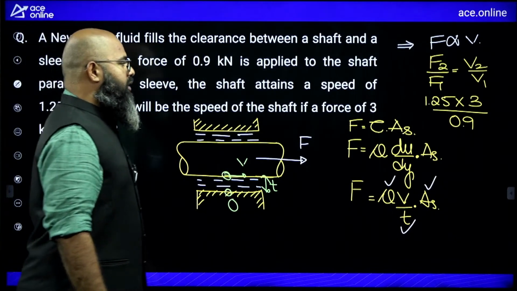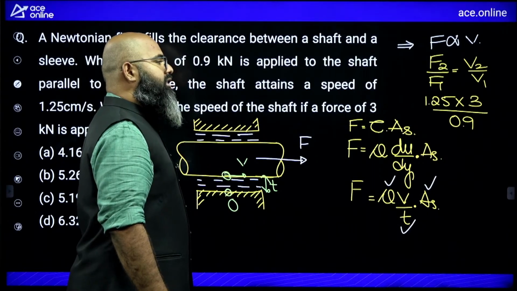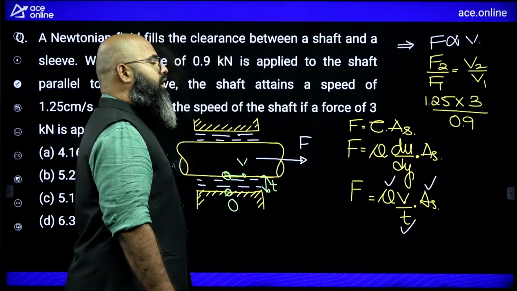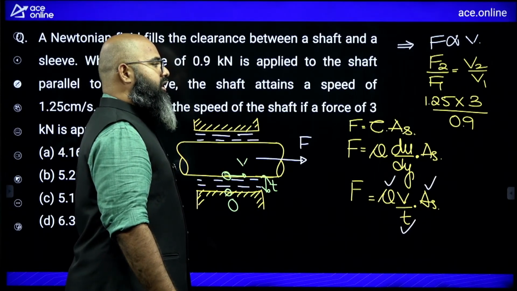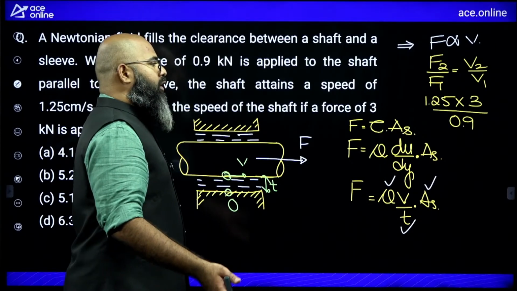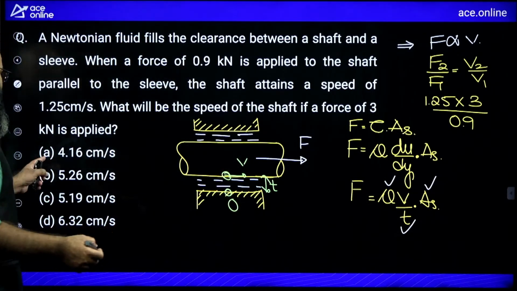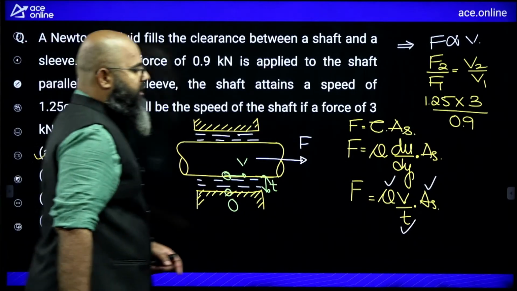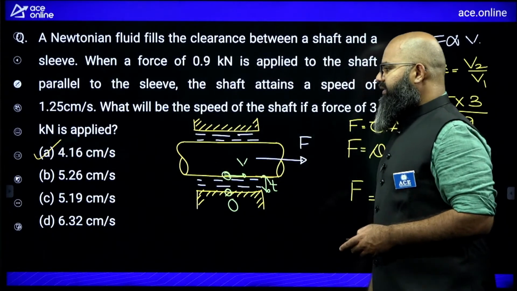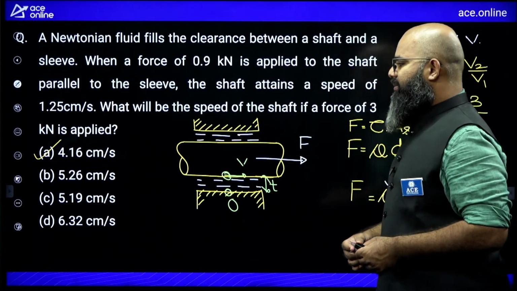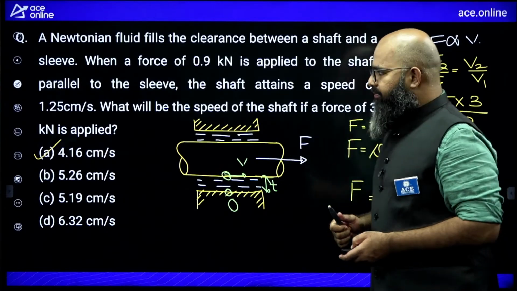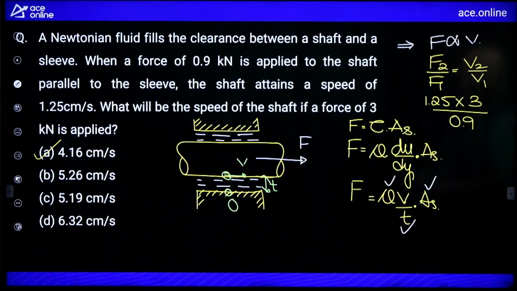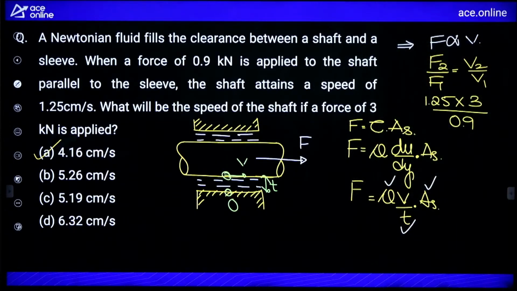So this is going to be equal to 1.25 divided by 0.3, that is equal to 4 point, you can say 1.25 divided by 0.3 now. So it is approximately 4.1 something you will be having. If you observe over here the answer 4.1 something, option A is a relevant answer over here. If you observe, option A is having 4.16 centimeter per second. That is the correct answer over here. Okay, I hope this is clear to you. Fine. If you want, you can look at this particular slide once again, entire slide.